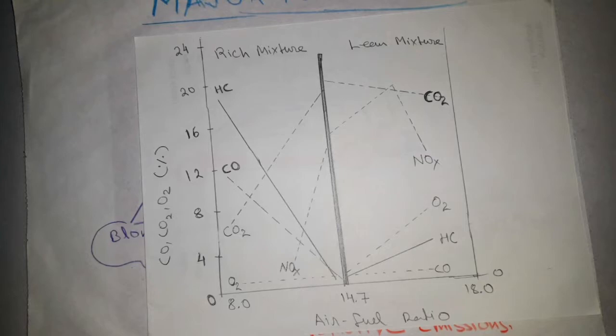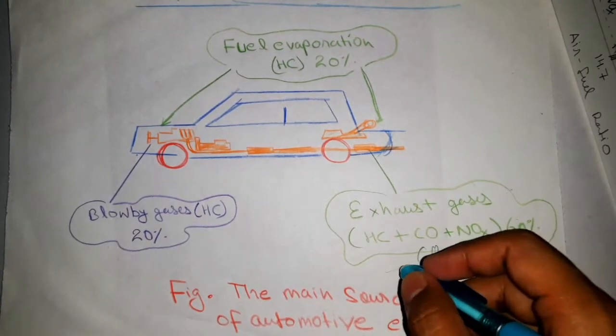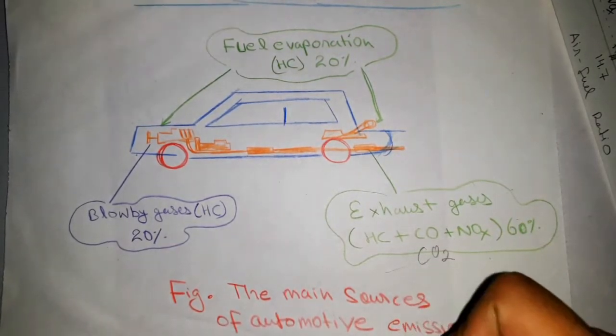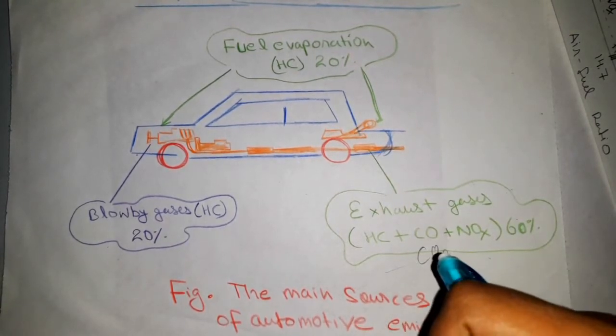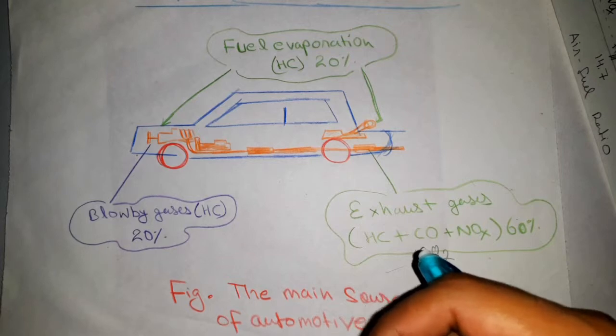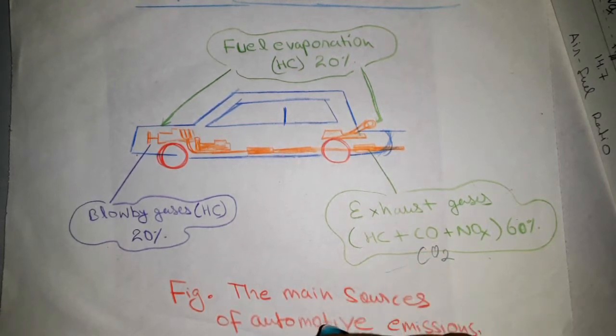Now we will move on to carbon monoxide. It is also a byproduct of combustion. It is poisonous in nature, also colorless and odorless. It causes dizziness, headaches and oxygen starvation, which results in death. Carbon monoxide emissions are caused by lack of air or too much fuel in the air fuel mixture.